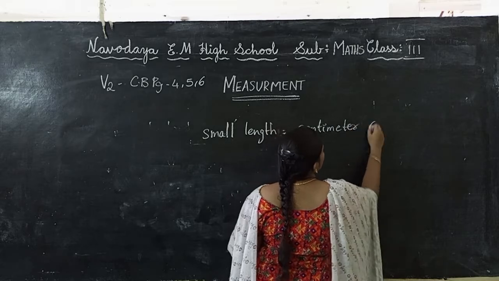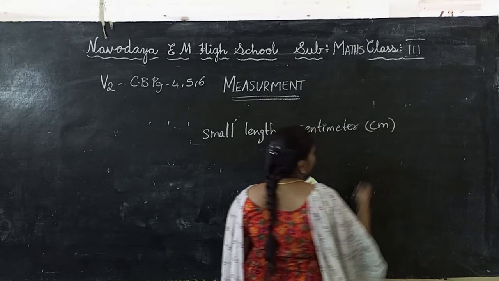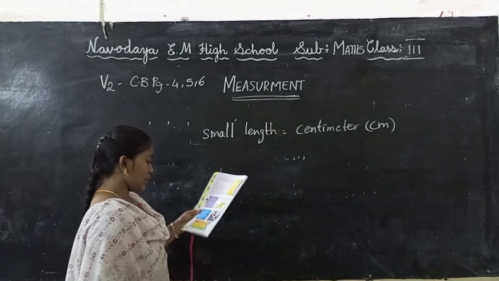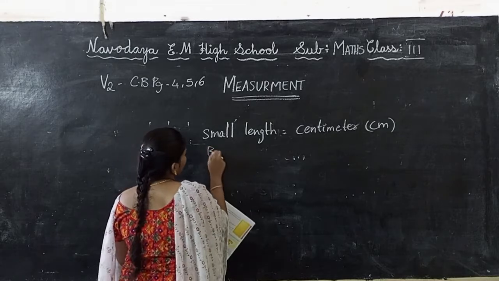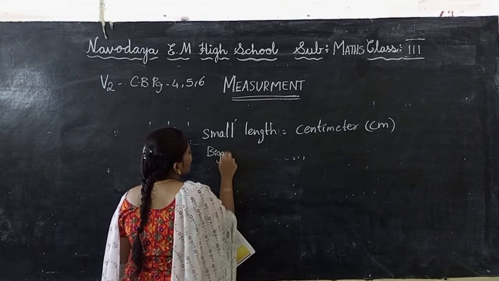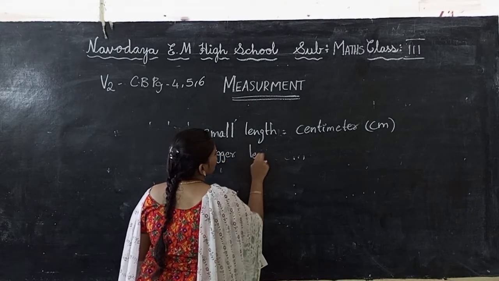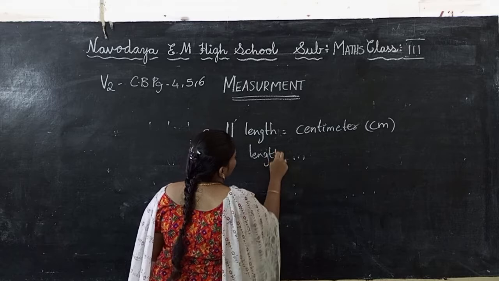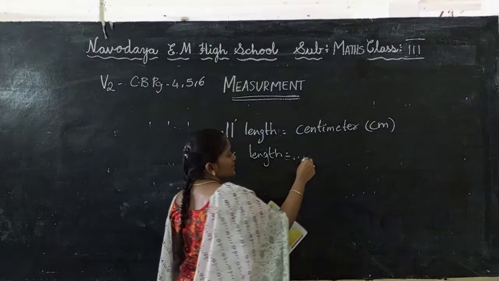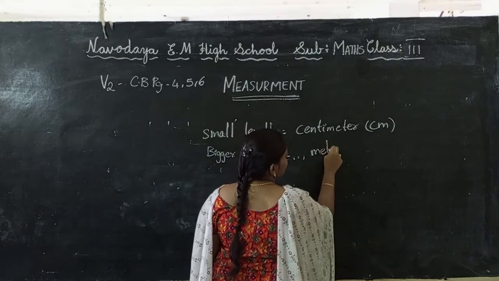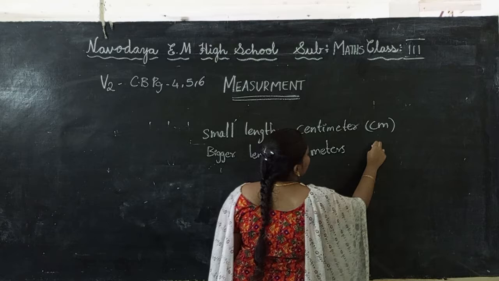Here we write it as cm. And next one, bigger lengths. We will write it as meters.